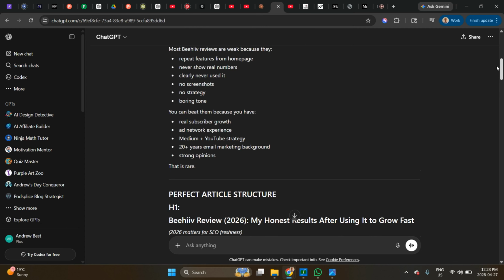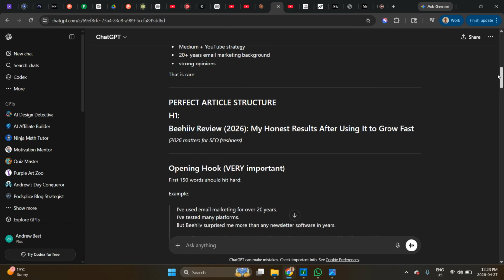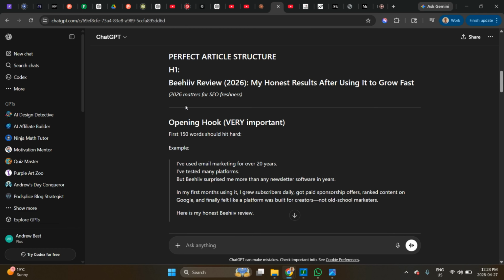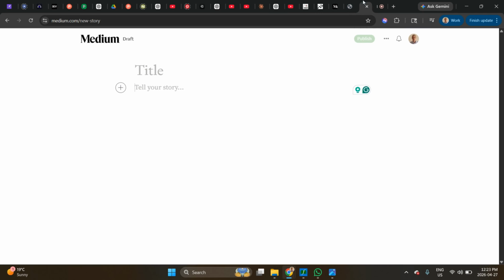So let's see the structure. Okay. So it's saying Beehive Review 2026, my honest results after using it to grow so fast. Now, if you don't do this on Medium, you should. You should absolutely have a Medium account in addition. I wouldn't do all your articles as affiliate stuff, because Medium's able to ban people. Don't do one after another after another. They think you're abusing it. But you can do these type of articles.